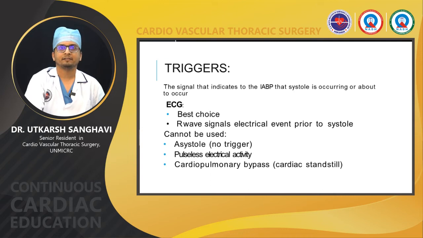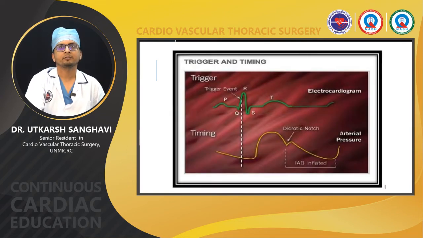It is the best choice, and the R wave signals the electrical event prior to the systole. But this ECG trigger cannot be used when there is asystole or pulseless electrical activity, or the patient is on cardiopulmonary bypass with cardioplegia given, which means the heart is arrested. So in those cases we use arterial pressure or internal triggers.